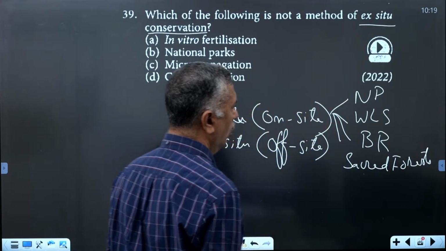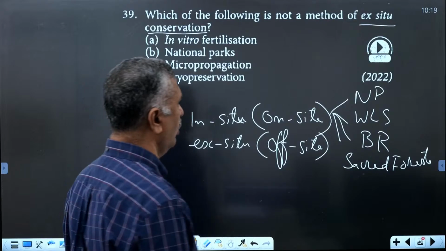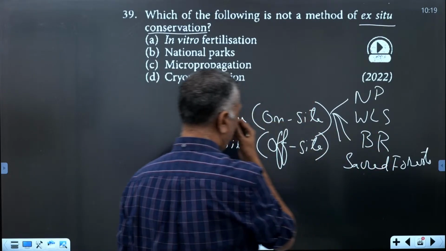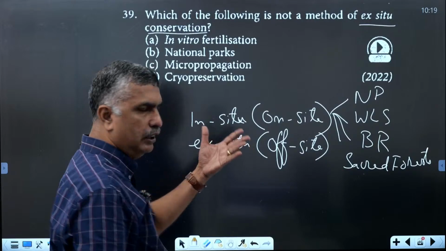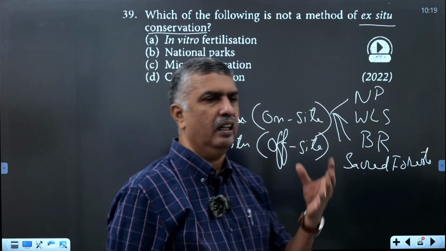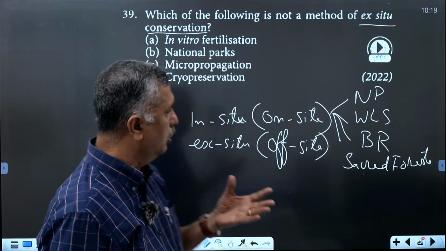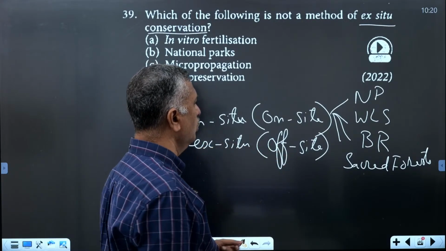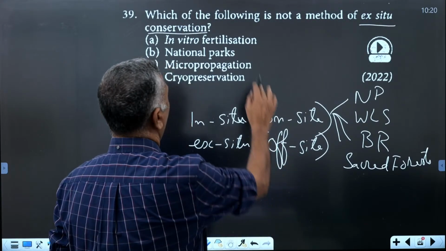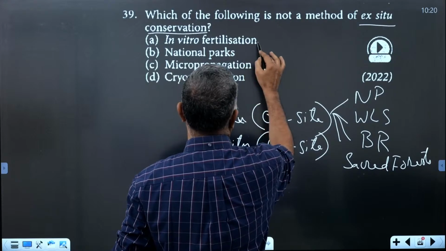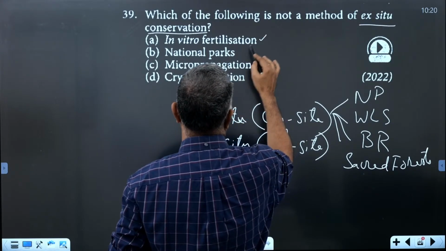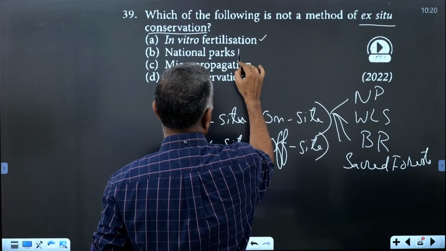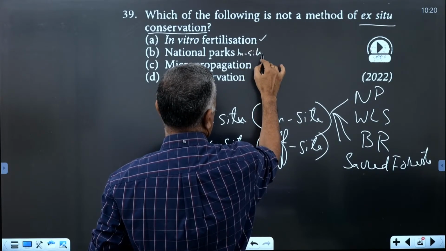Ex situ conservation includes zoological and botanical gardens and wildlife safari parks. In vitro fertilization is an ex situ conservation. National park is not ex situ, it is in situ conservation.